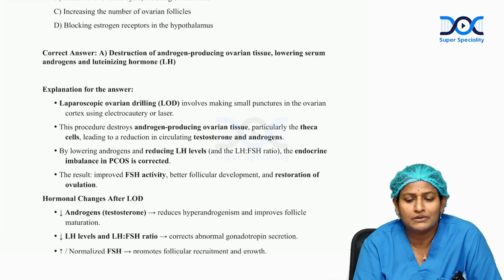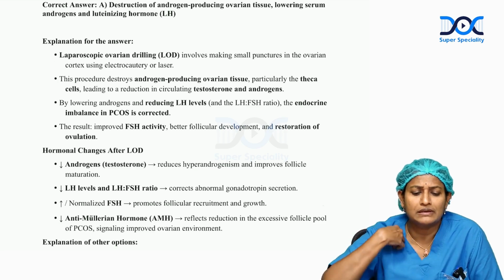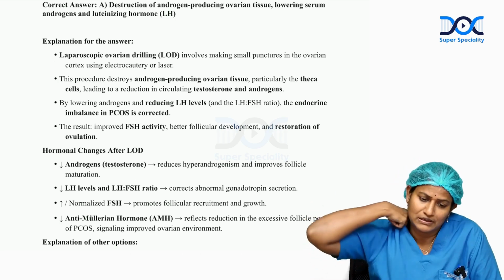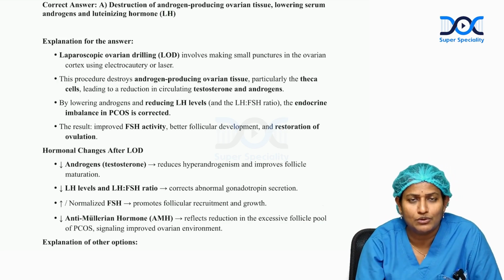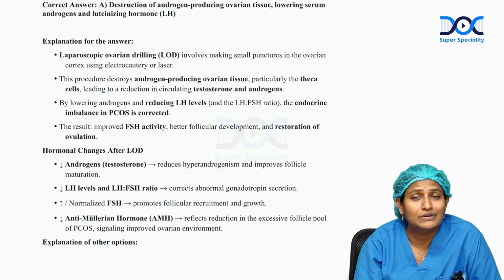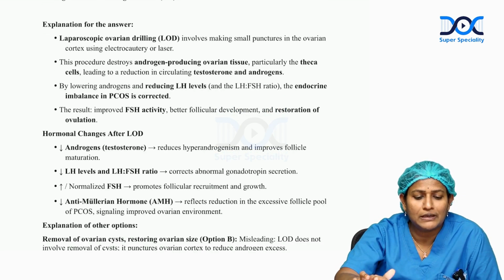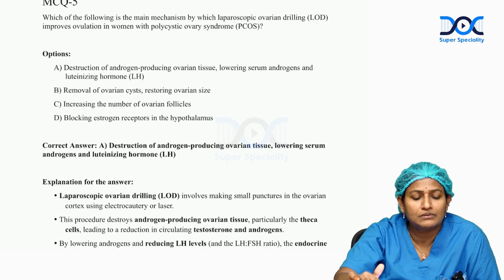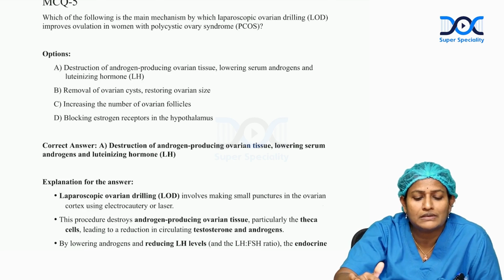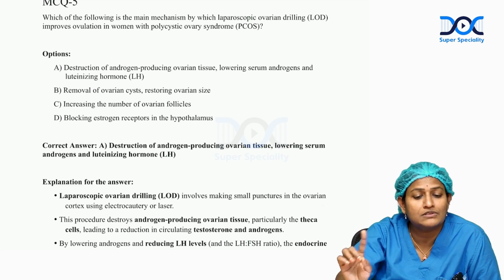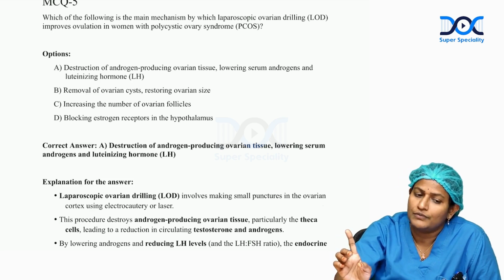As I said, because of the cortical stimulus, the androgen hormones like testosterone come down, with reversal of the LH ratio, which is the most common factor in PCOS, and with normalization of the FSH and decreased AMH levels. These are all the changes which happen after laparoscopic ovarian drilling. So when we come to the other options, this is the correct option. What he has given in option A is destruction of the androgen producing ovarian tissue, lowering serum androgens and LH. And yes, that is correct.